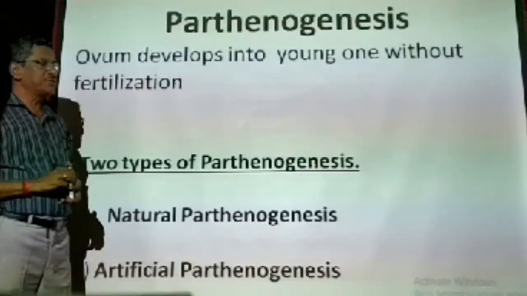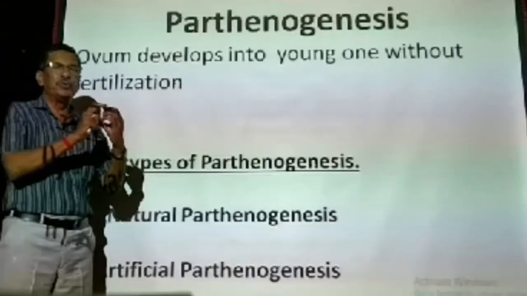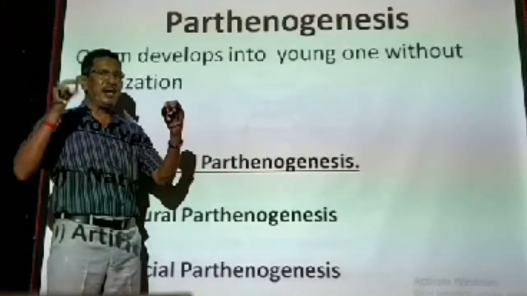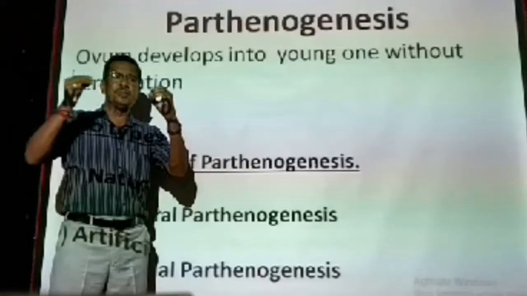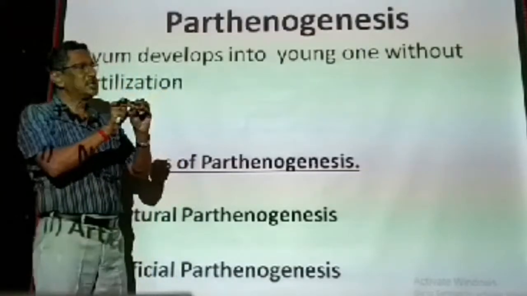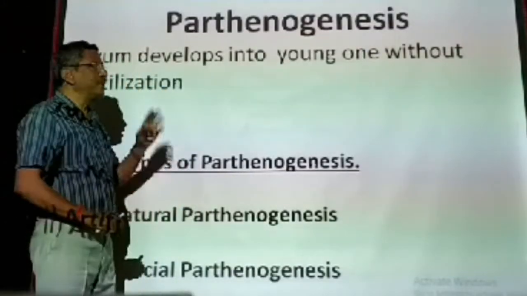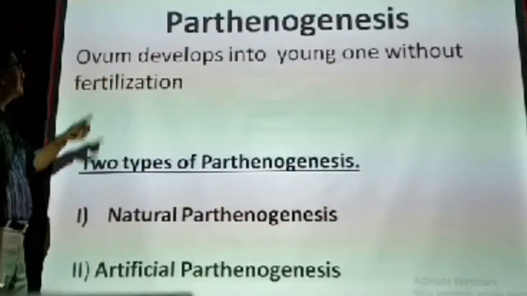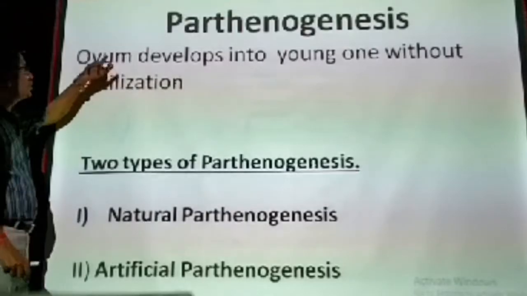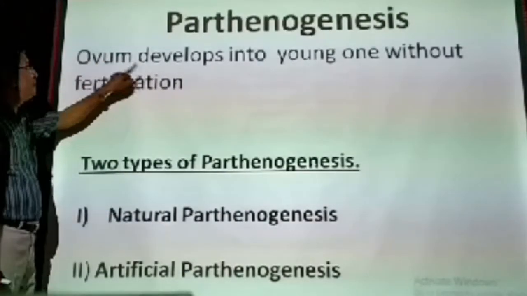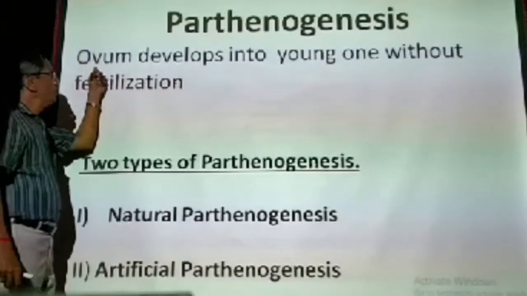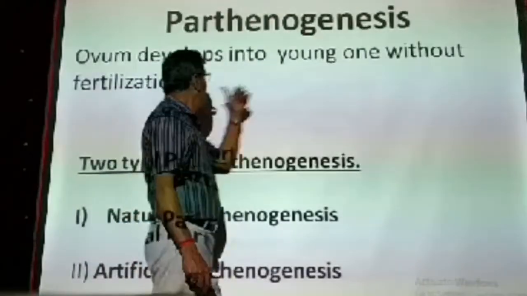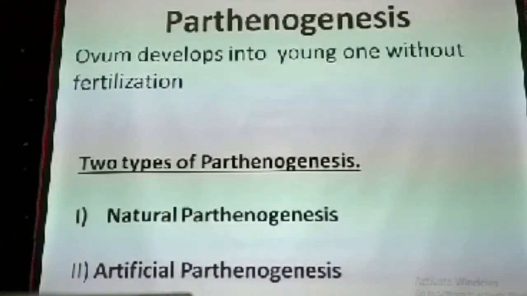Now in sexual reproduction we have studied that the ovum is produced by the ovary of the female and sperm is produced by the testis of the male. During fertilization, the sperm moves towards the ovum and fuses with the ovum to form the zygote. That is the general procedure we have studied in sexual reproduction. But in parthenogenesis, the ovum is produced by the female, but the sperm does not come and fuse. The ovum, without the sperm, develops into a young one without fertilization. That is called parthenogenesis.